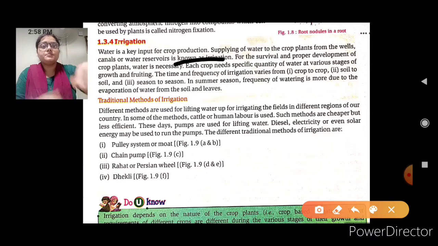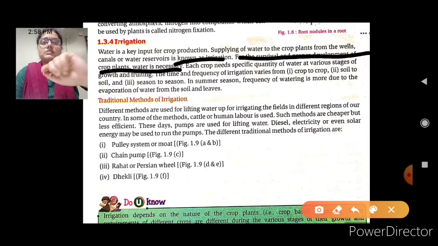For the survival and proper development of crop plants, water is necessary. Yes, we know, even for human beings, water plays an important role in survival. You know it very well. Similarly, plants are also living things, so they also need proper water for their survival.